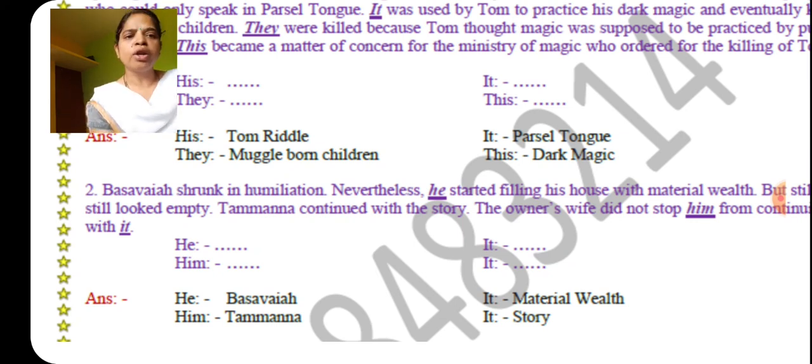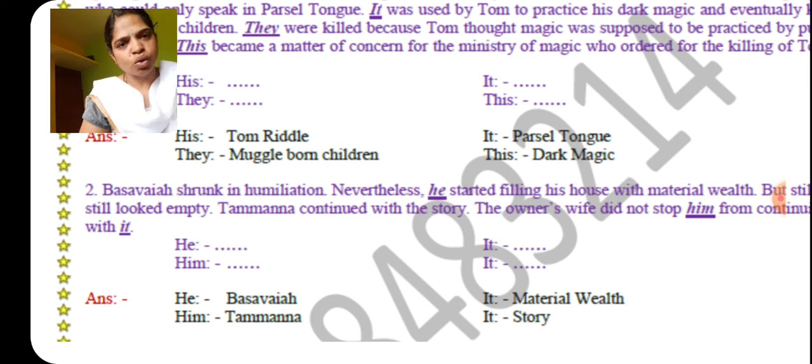And Tamanna continued with the story. The owner's wife did not stop him. Here, him refers to Tamanna, from continuing with it. It refers to the story Tamanna was revealing. That is why the underlined word it refers to story. Like this, they are given to you in your question paper once or twice. Just go through the paragraph and you will be able to identify the nouns there.